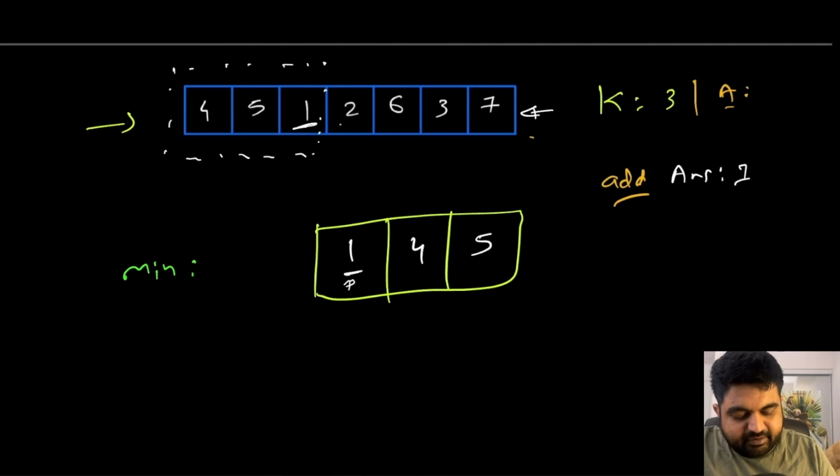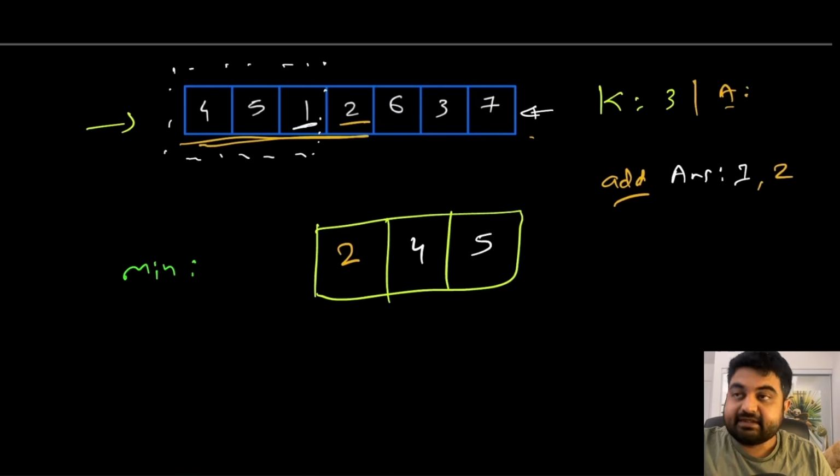Now once again we have value number 2. Currently 2 is greater than the very first value inside our min heap, which means 2 should be in our min heap, and we are going to pop the smallest value inside the min heap. So now currently we have values 2, 4 and 5. Once again the answer is going to be 2, because this is the third largest element we found so far in this stream. Next we have value number 6.